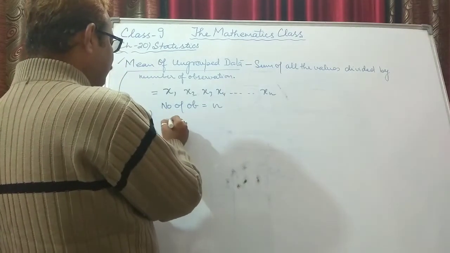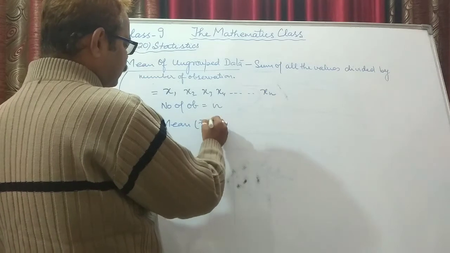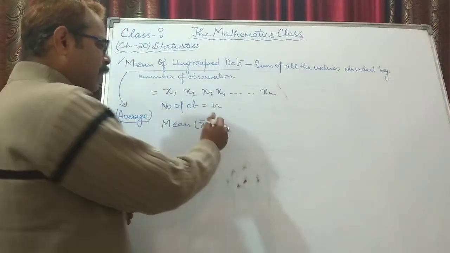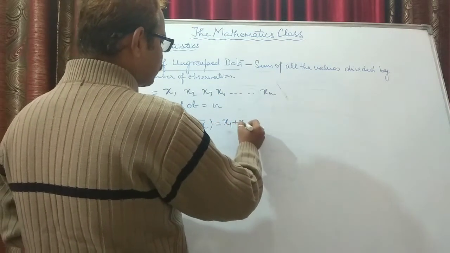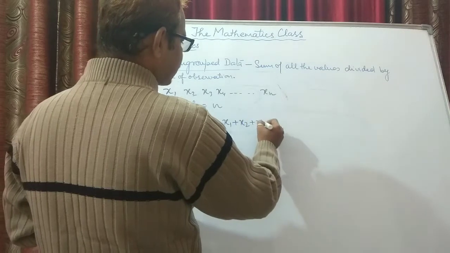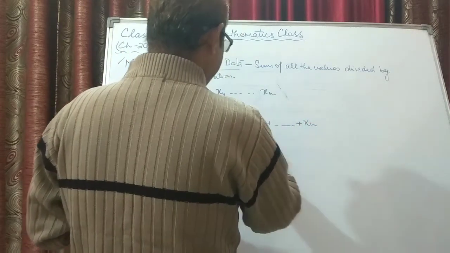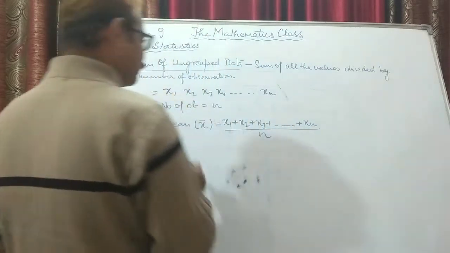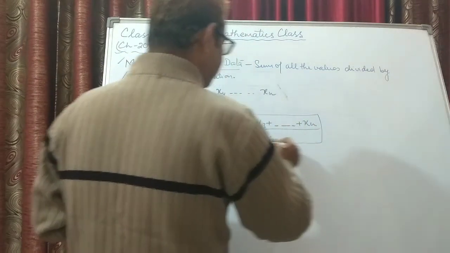So mean is written as x bar. It is denoted by a line on the top, x bar, and that is written as x1 plus x2 plus x3 up to n times plus xn, and total number of observations is how much? N. So divided by n. This is the first formula that we need to remember.